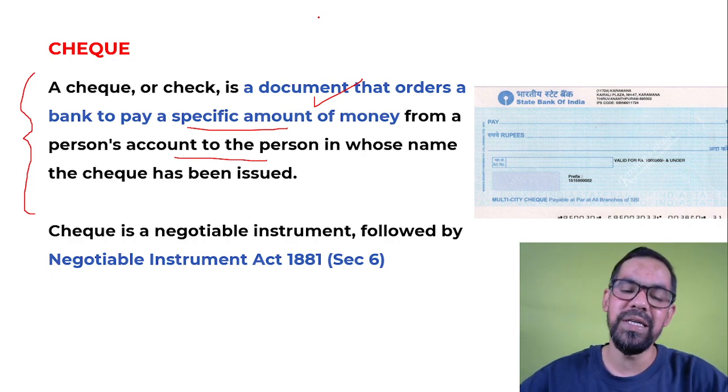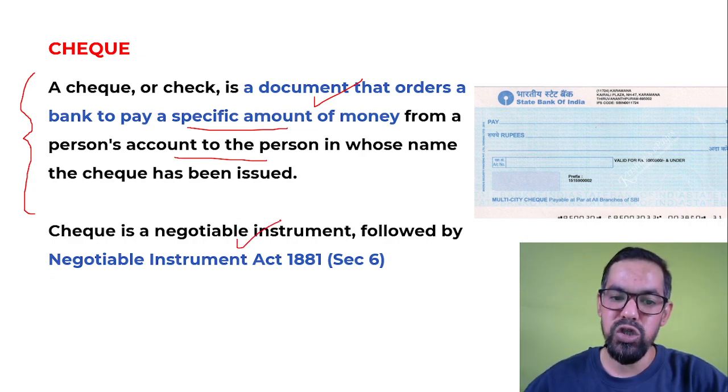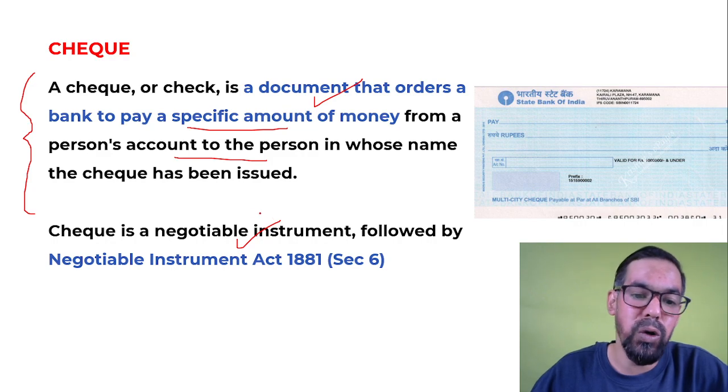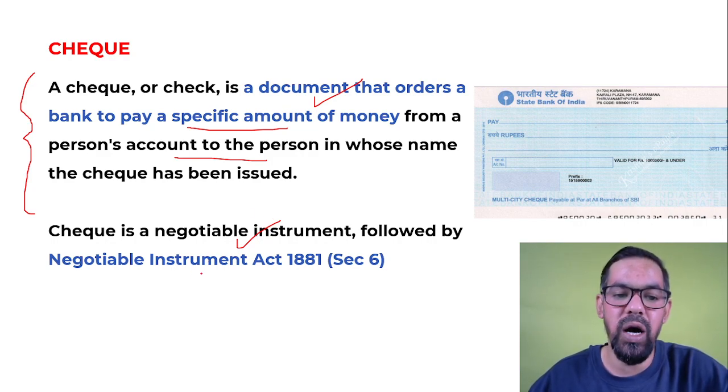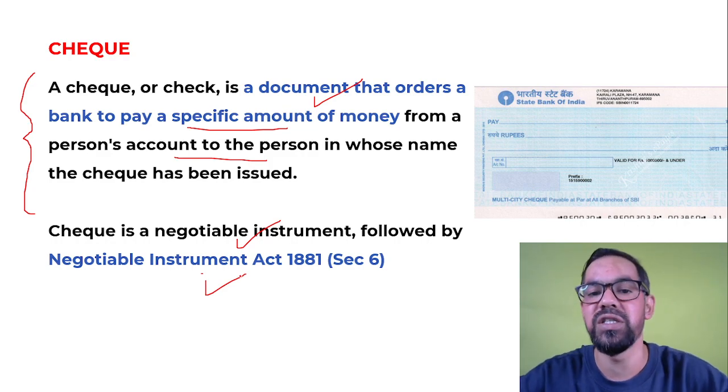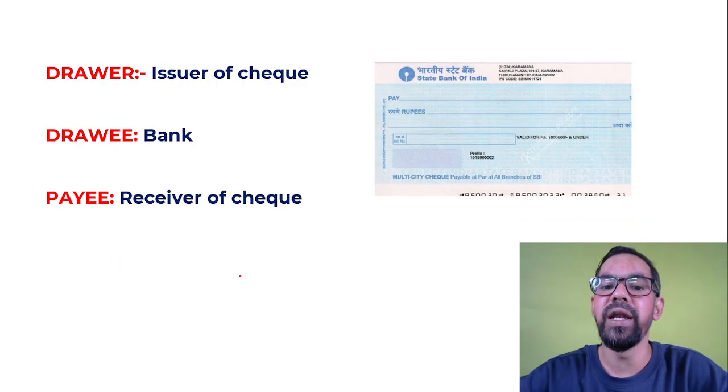So a check is a negotiable instrument that replaces or represents cash, and it is a legal document defined under Section 6 of the Negotiable Instruments Act 1881.